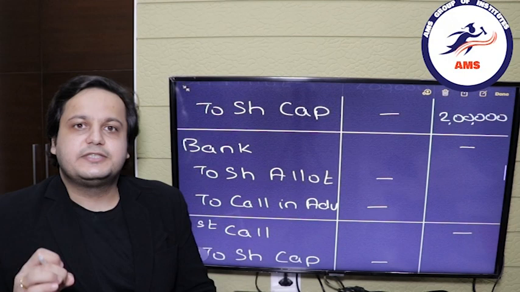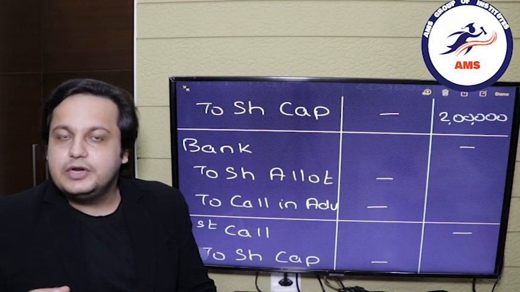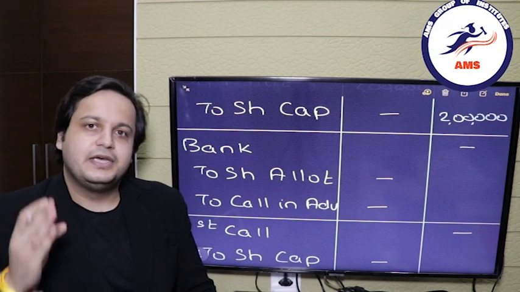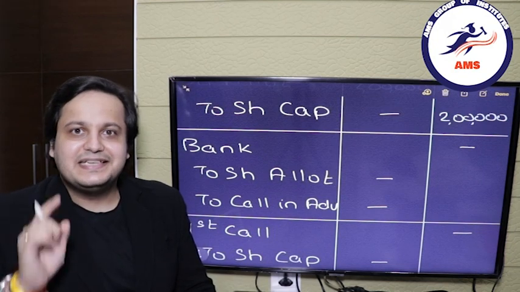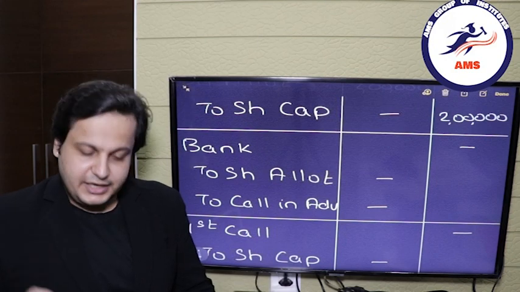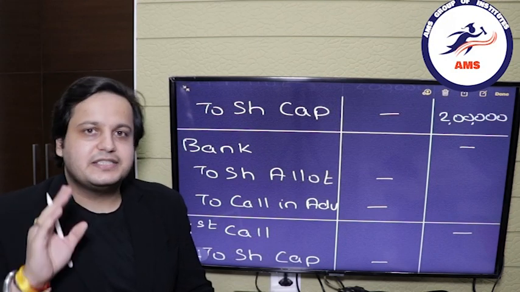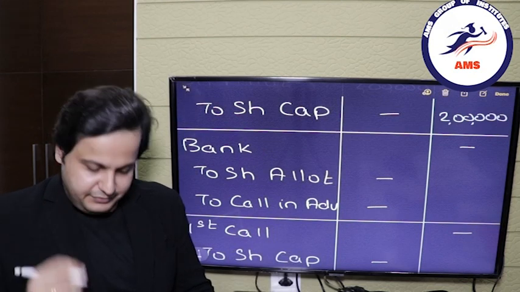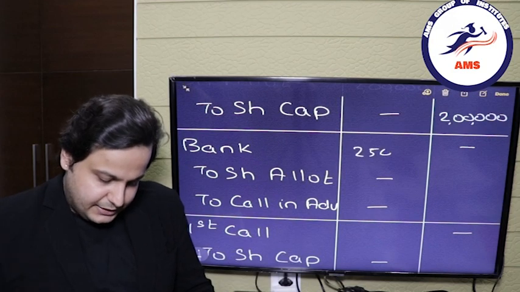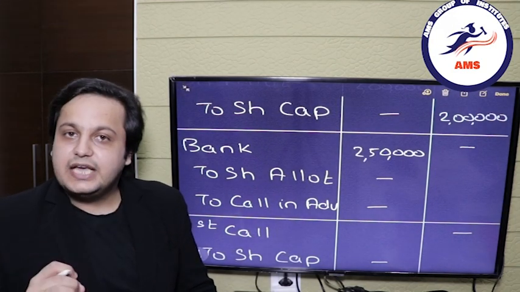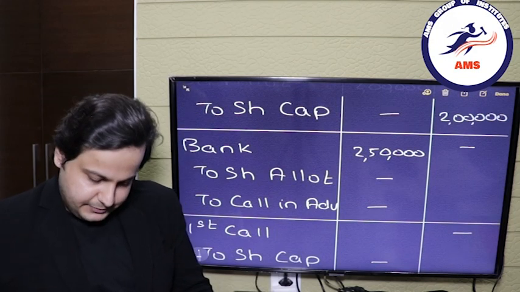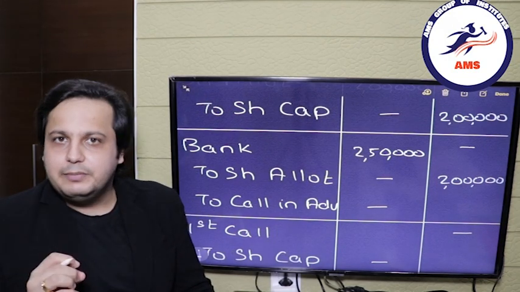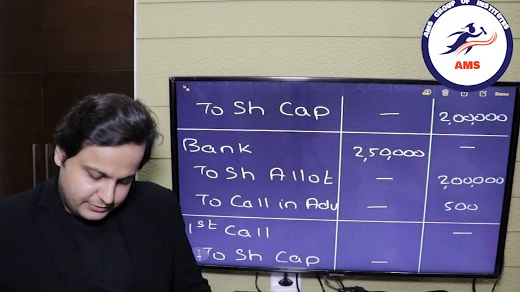Let's go back to the entries. Now since we have received extra money and there is no default in this, the amount of money which we will receive in our bank account will be the allotment money plus the call in advance money. The allotment money was 2 lakh rupees and the call in advance is 50,000. So total we will receive in the bank account will be 2,50,000 rupees. So bank debited by 2,50,000. Share allotment will be credited by 2 lakh rupees. And the call in advance will be credited by 50,000 rupees.